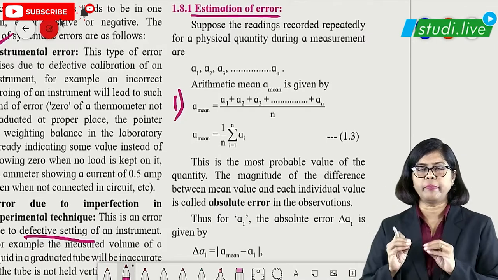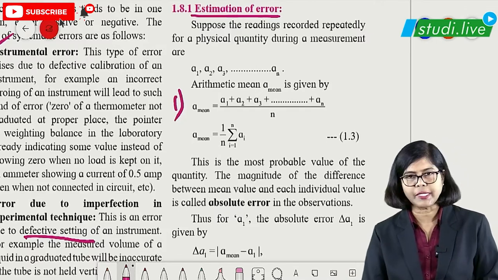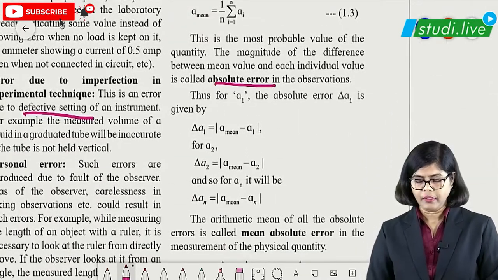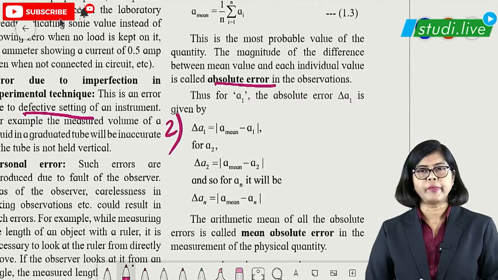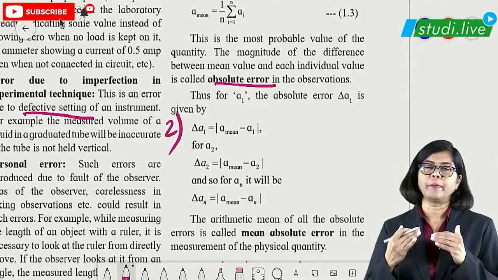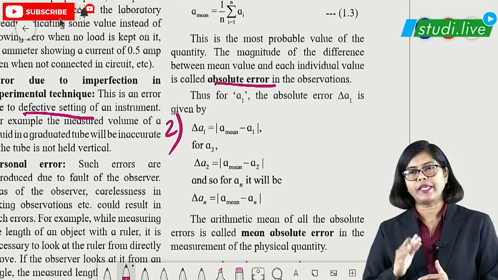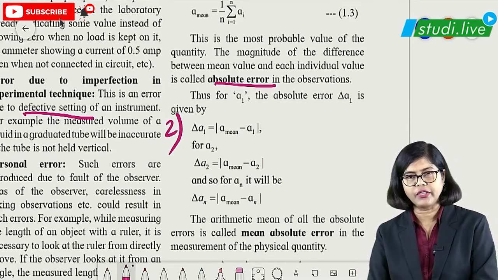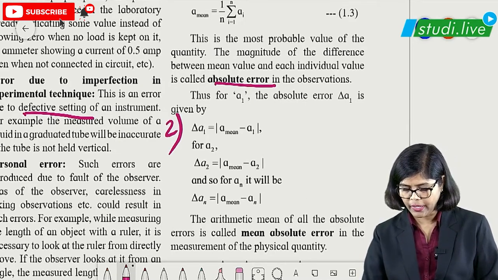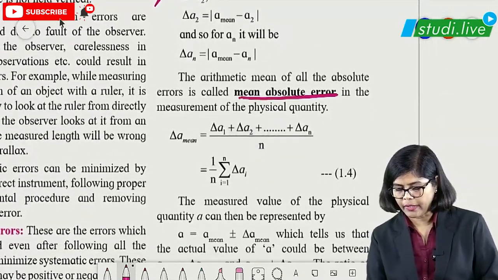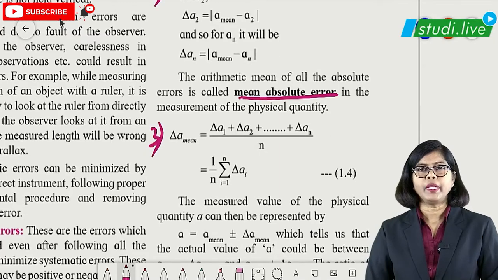If 4 readings are there, divide by 4. Then you find the absolute error. This is the second step. Absolute error, delta A1, is mean minus A1. Like that you find the differences and get the absolute errors. Then the next step is to find the mean absolute error. This is the third step, mean absolute error.